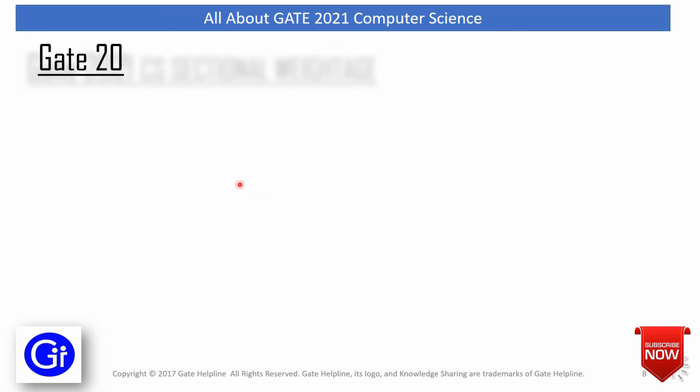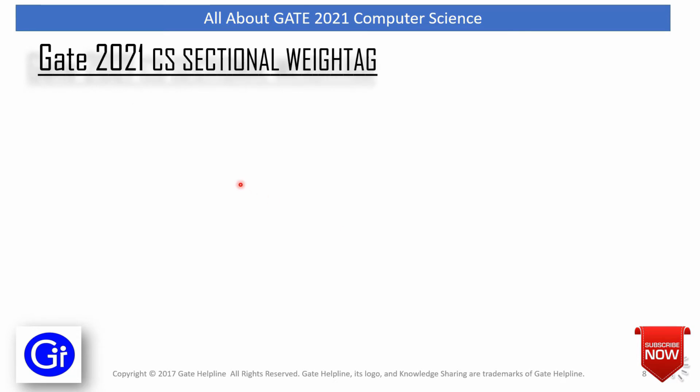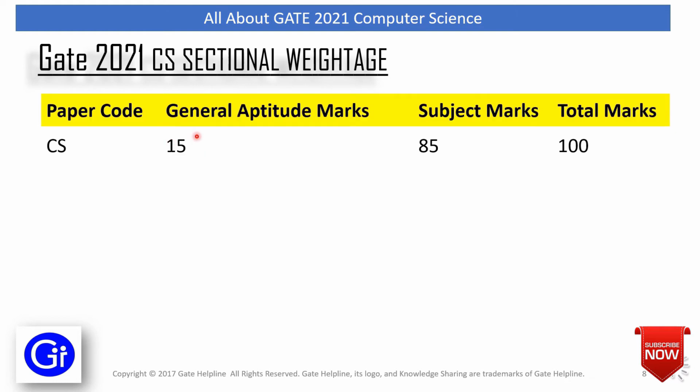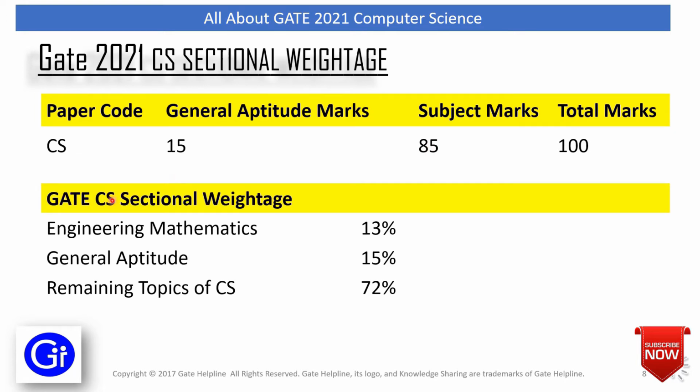So friends, in this section we'll talk about GATE 2021 CS sectional weightage. We'll first see an overview. For GATE paper CS, the total marks are 100, which are divided into general aptitude 15 marks, subject carries 85 marks. So the GATE CS sectional weightage is engineering mathematics carries 13%, general aptitude carries 15% and remaining CS topics carry 72%. So friends, this is an overview of the sectional weightage for CS GATE paper.